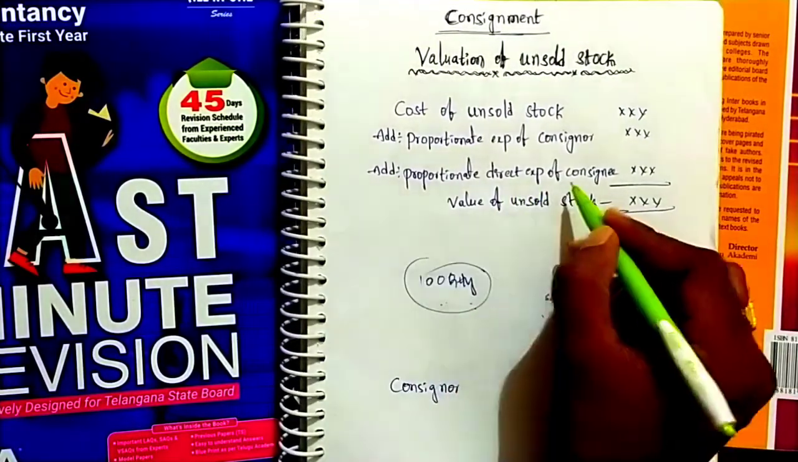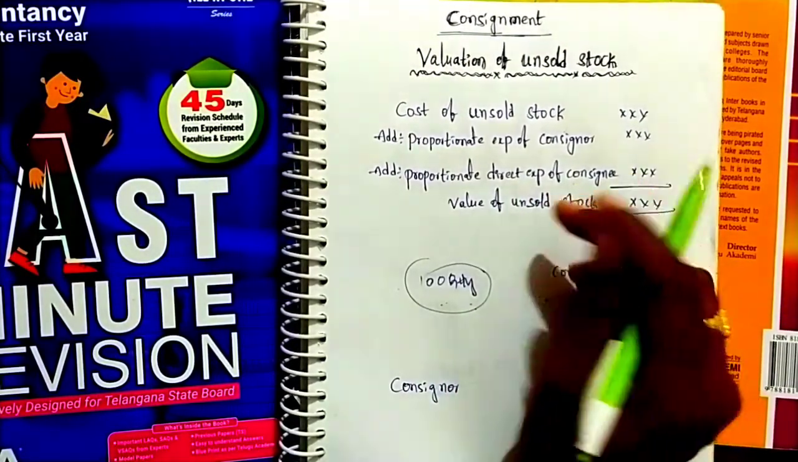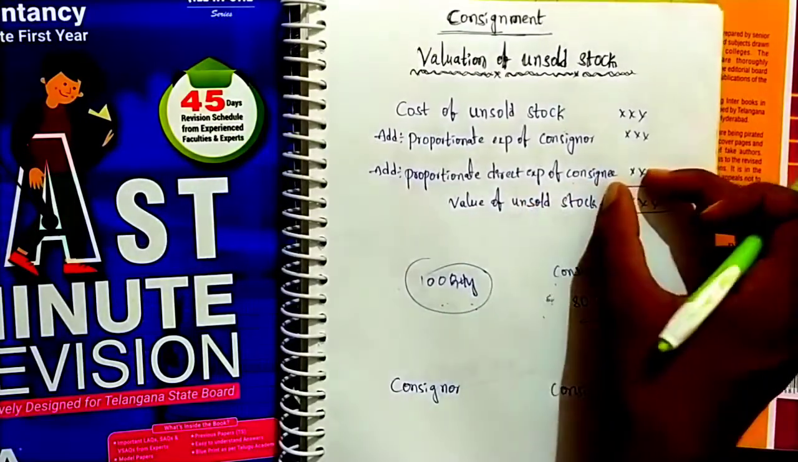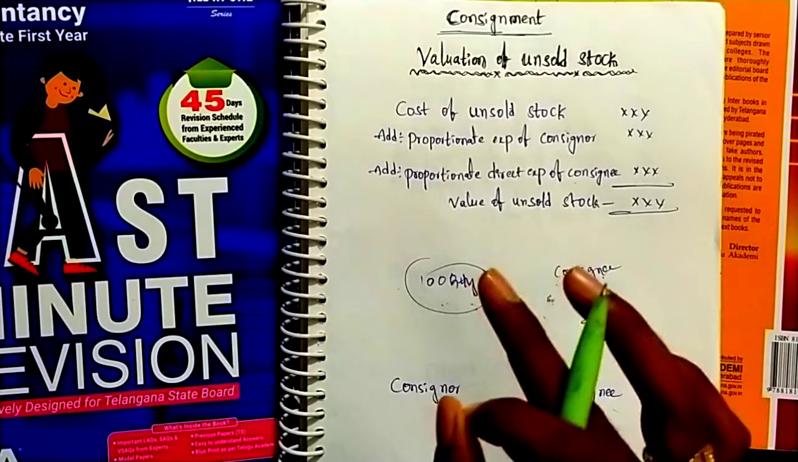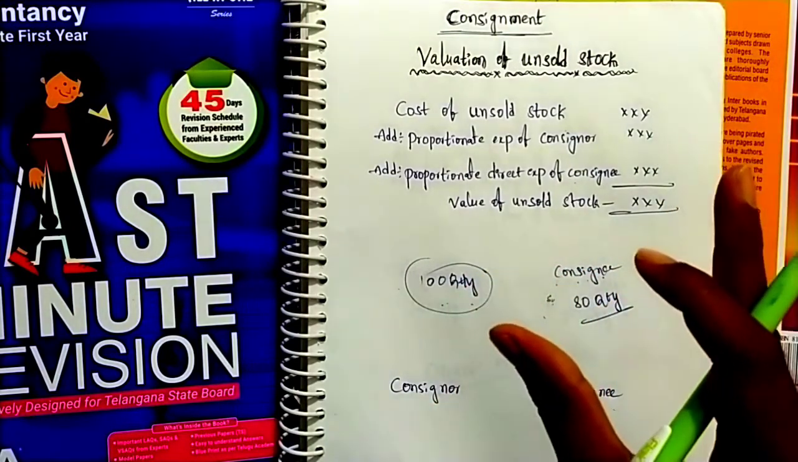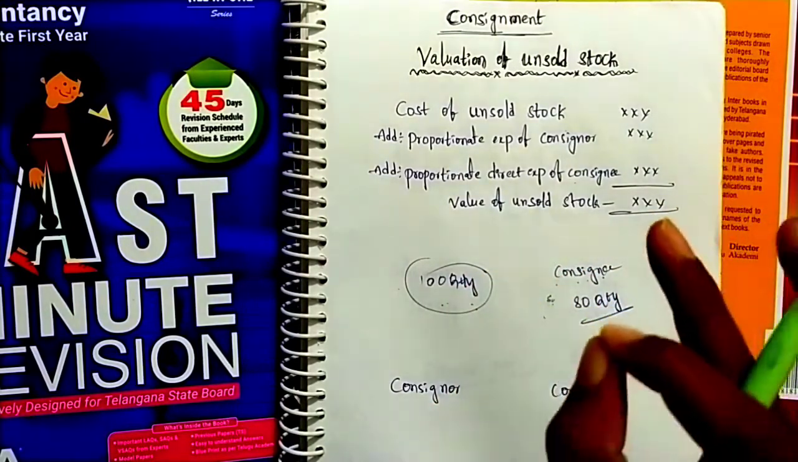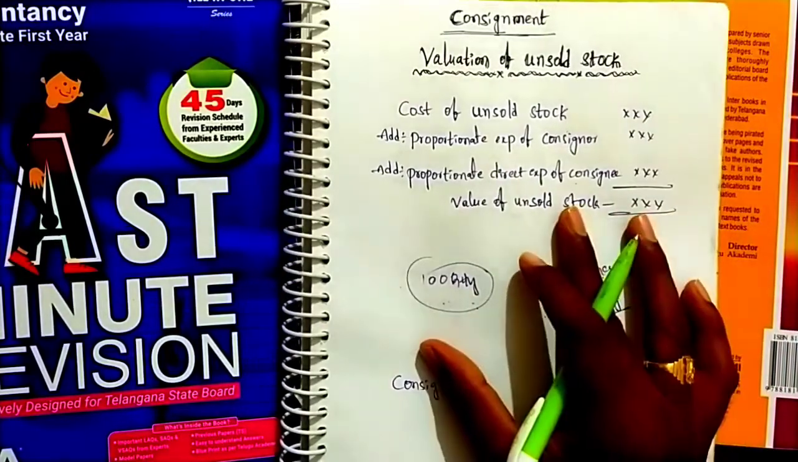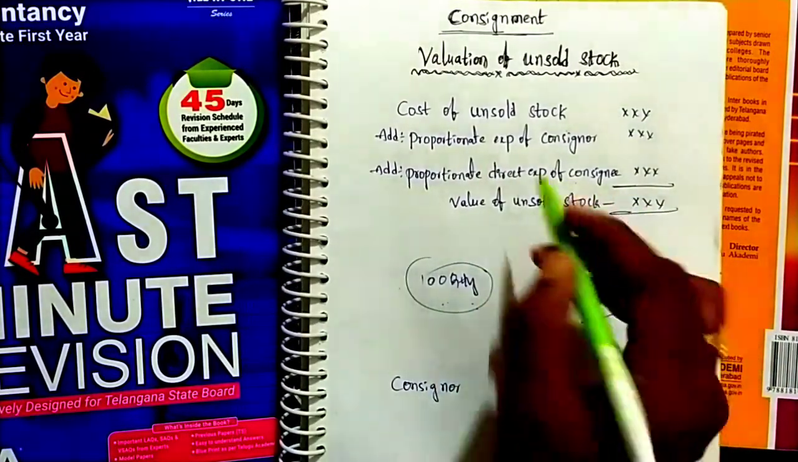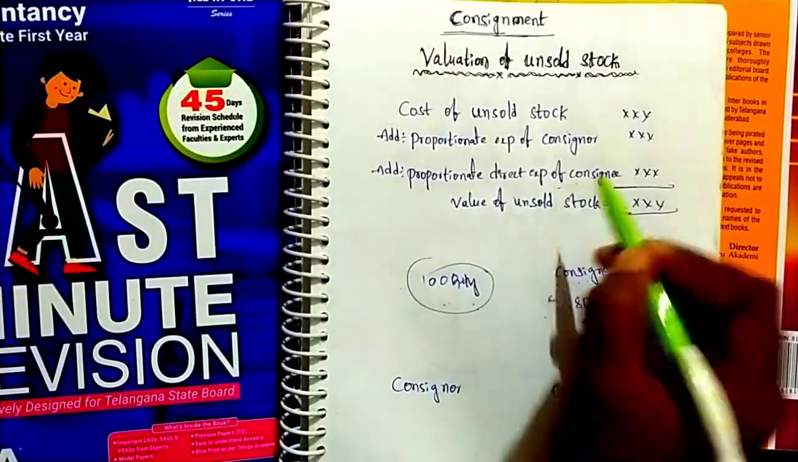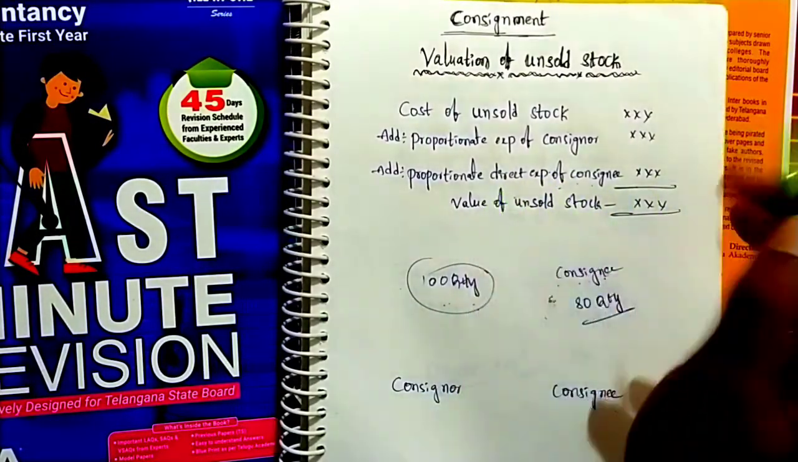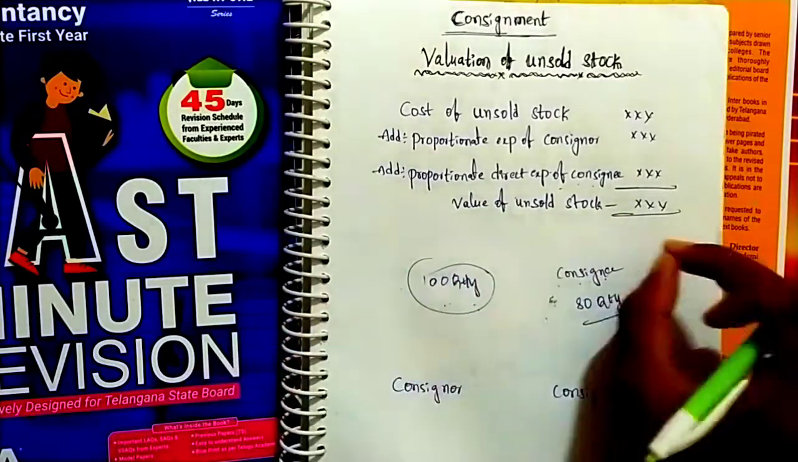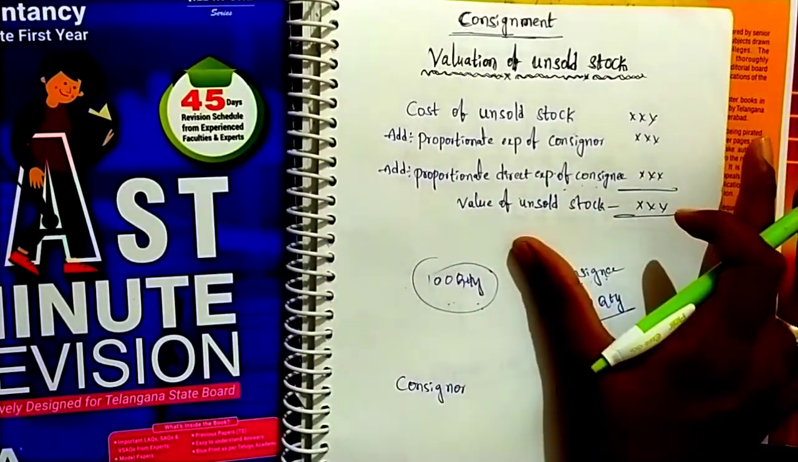That's another important thing at the time of valuation of unsold stock. If the details of the expenses of the consignee are not given in the problem, we need not consider those expenses, because they are treated as indirect expenses. Remember, if the details of the expenses of the consignee are not given in the problem, they are treated as indirect expenses, so we need not consider them. Okay, thank you.